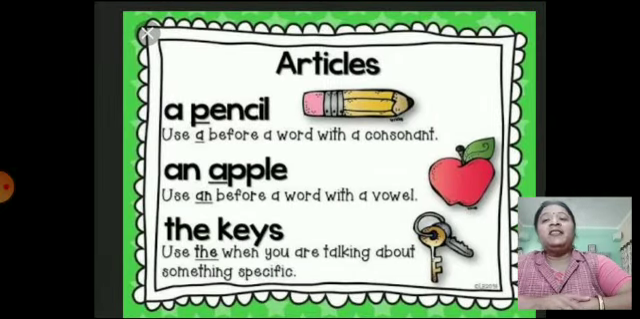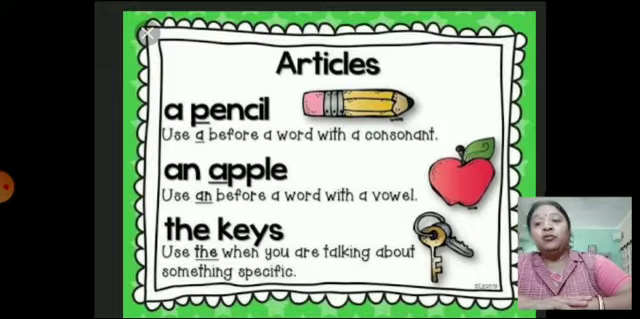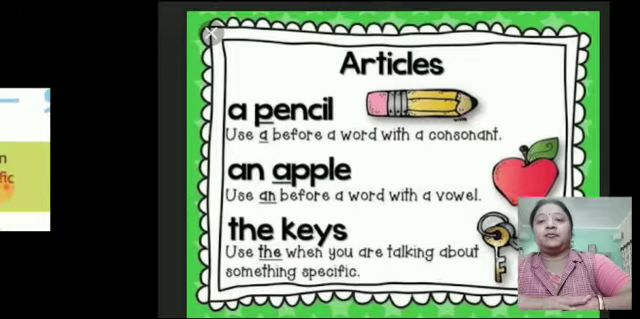Articles. You can see in the picture there is a picture of a pencil. A pencil, and we have underlined the word A. A is used before a word with a consonant. An apple. We use an before a word with a vowel. A, E, I, O, U are the vowels and all the rest of the alphabets are the consonants. The key. We use the word the, or we can say the article the, when we are talking about something that is specific. Now we are going to do a deep study of articles.